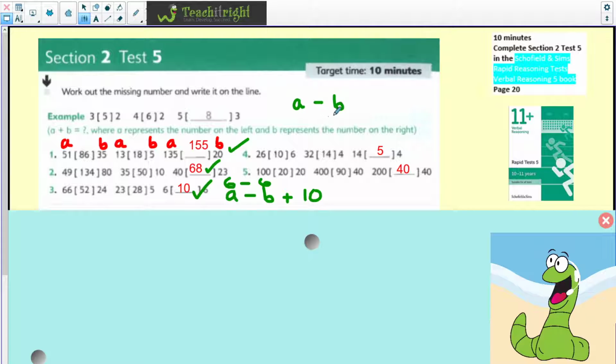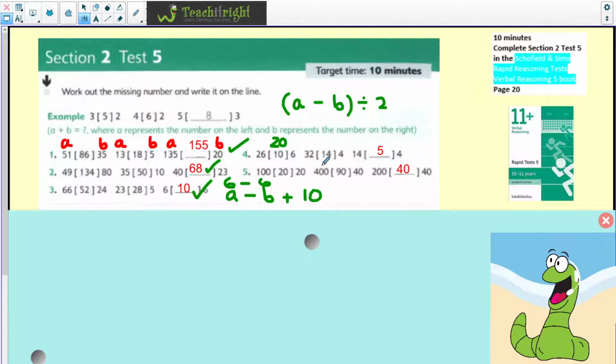A look a little bit more like an A take away B, and then we're going to divide it by 2. Okay, so I'm going to put that in brackets because that's the bit I'm going to do first. So let's see if it works. 26 and 6. So if we take them away, we get 20, and then we know the relationship between 20 and 10 is we're going to halve it.